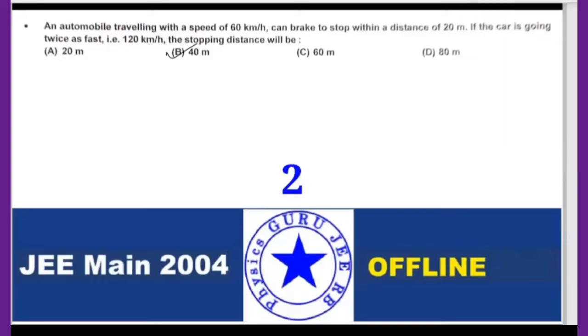So it is given in 2004, an automobile with a speed of, let me take one automobile here. It's nothing but a car. This is a car, fine.